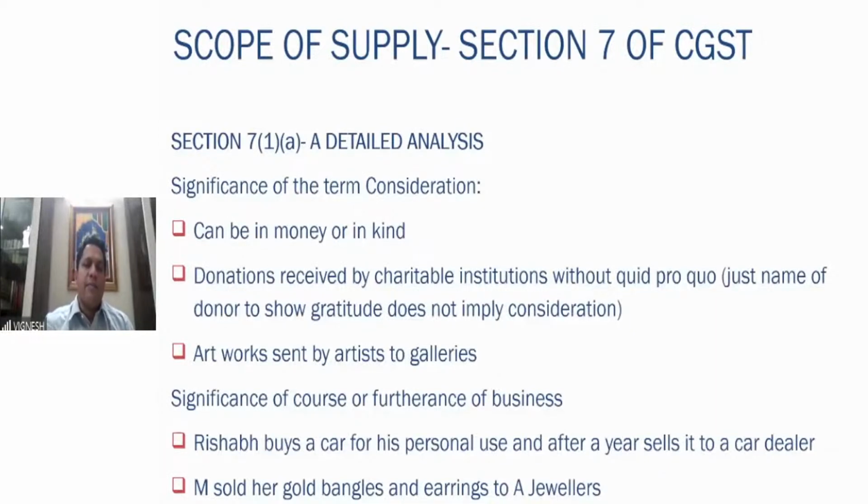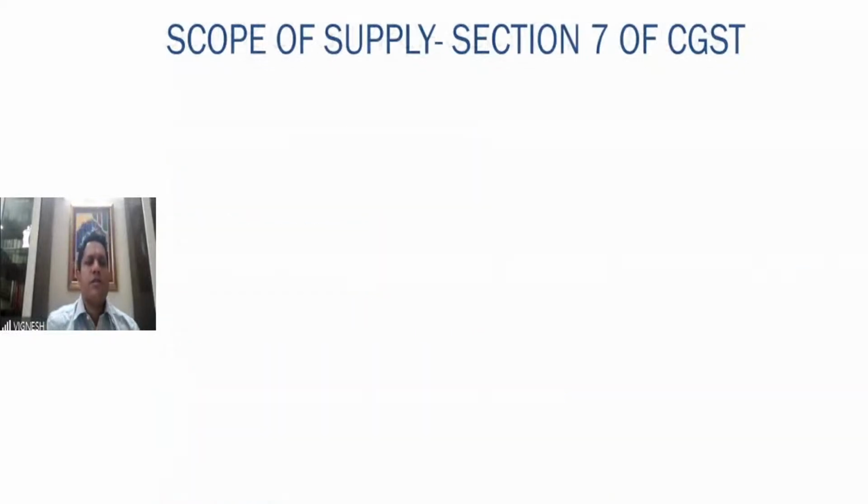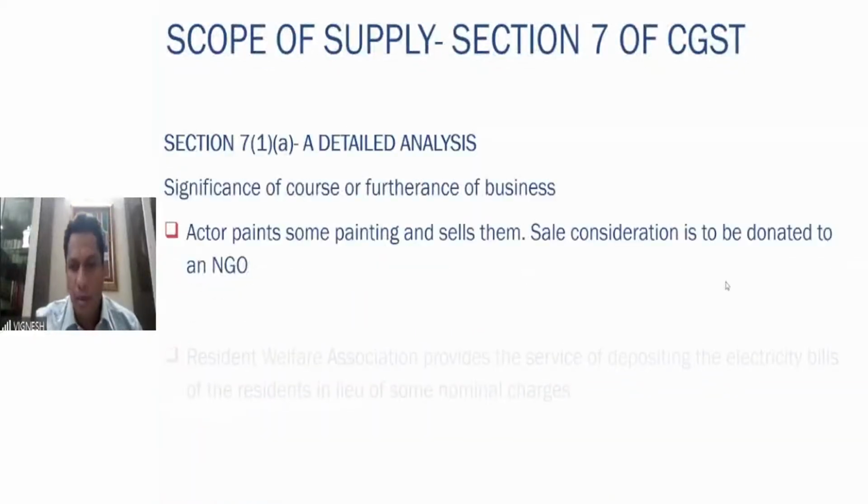Simple. Another example. M sells her gold bangles and earrings to a jeweller. In this case, gold bangles and earrings are sold to the jewelry shop. Again, it is a personal property which is being sold by the person to the jewelry shop. So there is no question of course or furtherance of the business. It is totally clarified that there is no question of a supply here as well.